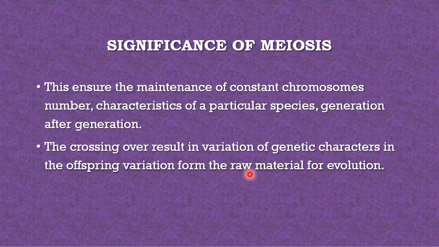Variation forms the raw material for evolution. So you will get a new combination. You are similar to your parents, but you are not a carbon copy. This is only because of the crossing over, which results in variation of genetic characters in the offspring, and variation forms the raw material for evolution, coming from simple to complex.